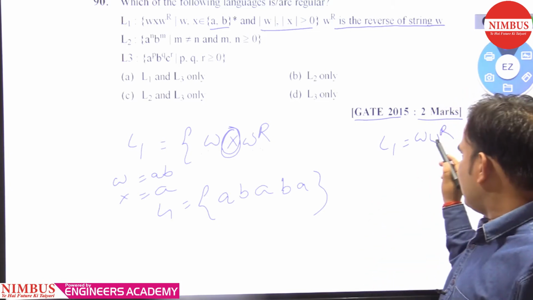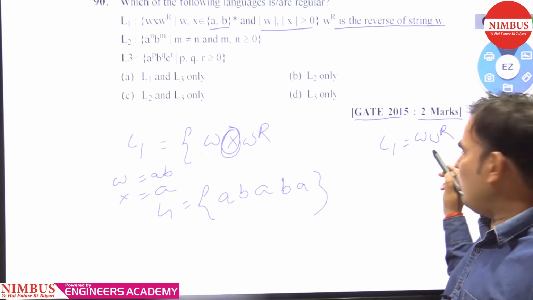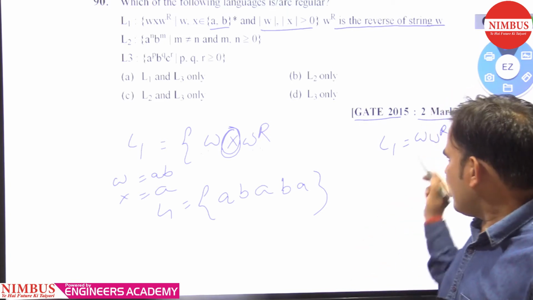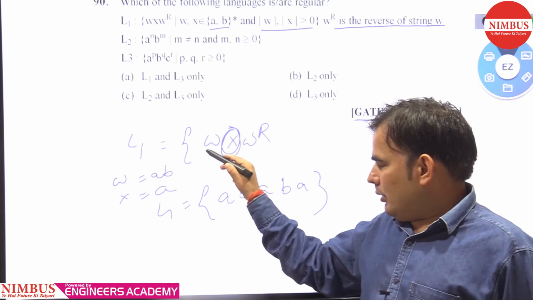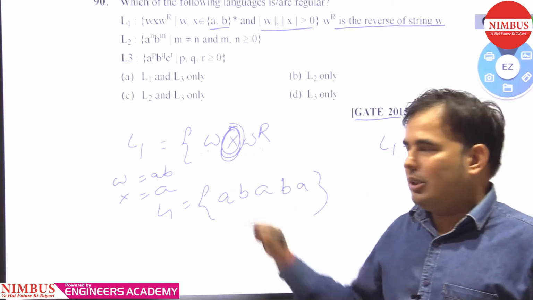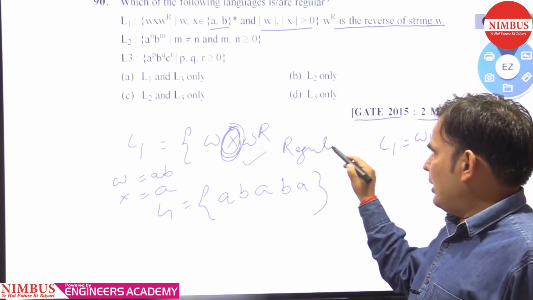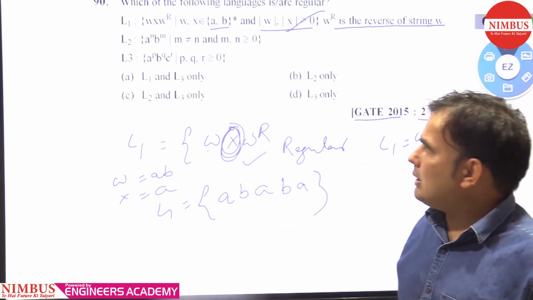It will compare with the string W to write the reverse string of W. But here there is no comparison between W and WR because X is separating them. That's why it is regular, yes.